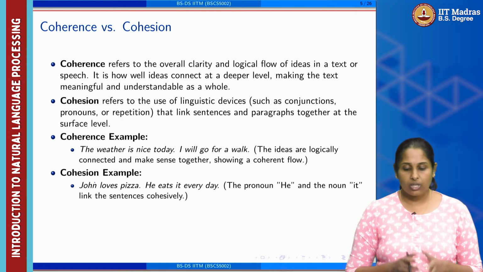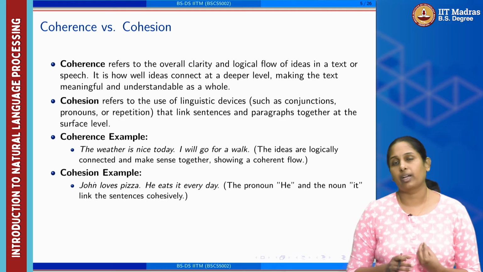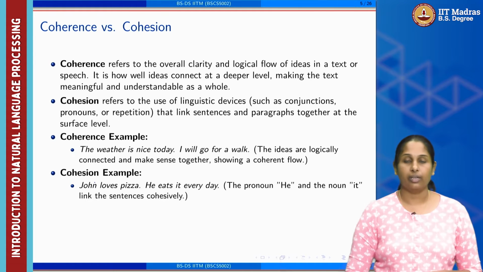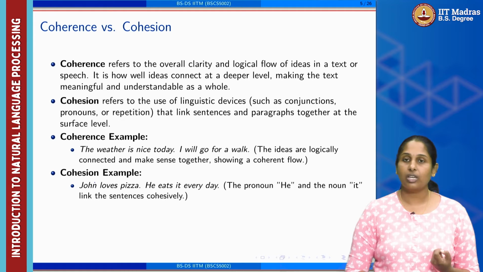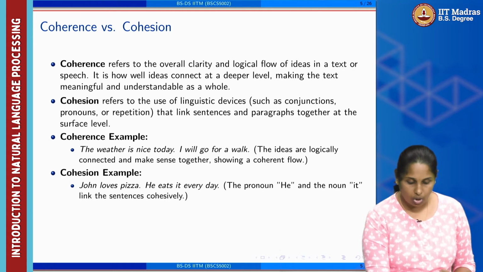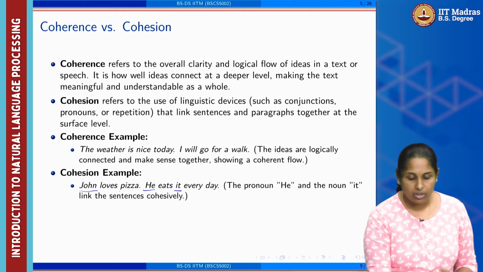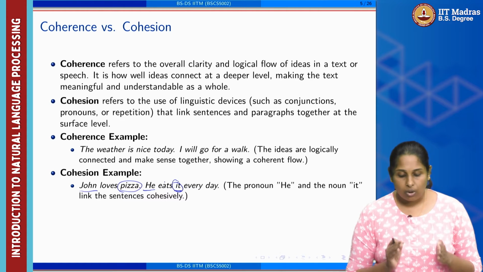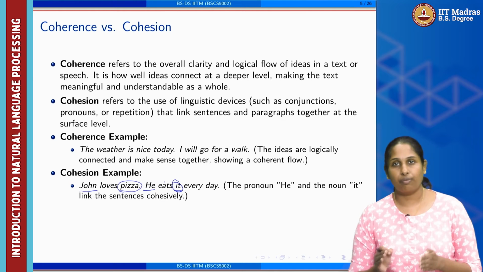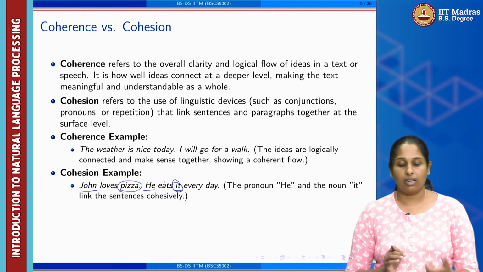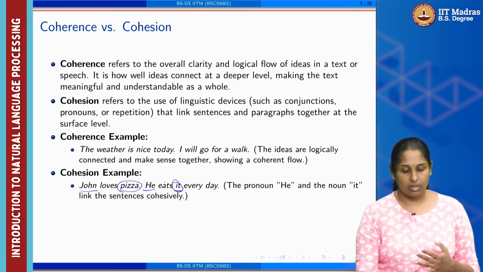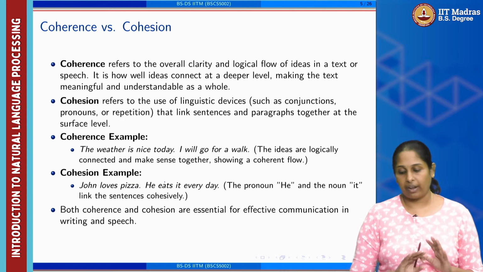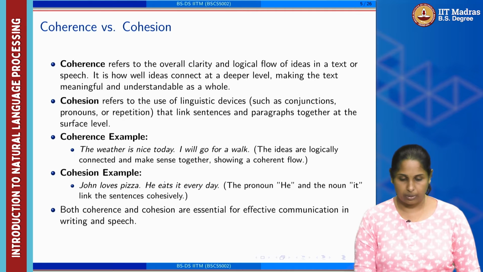On the other hand, cohesion, as I said, refers to the use of lexical devices, something like: John loves pizza, he eats it every day. Now, he is a pronoun which can be substituted for John. Similarly, it is a pronoun which can be substituted for pizza, right. So now the sentence is cohesive, there is a flow in the sentence because it uses linguistic devices like pronouns in this case. Both coherence and cohesion are essential for effective communication in writing as well as speech.